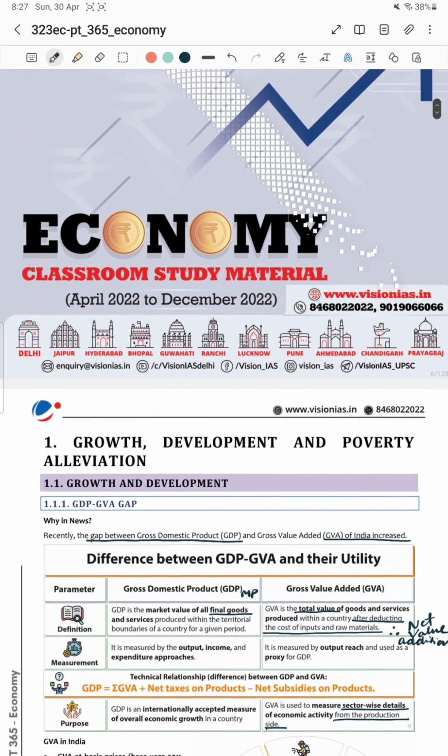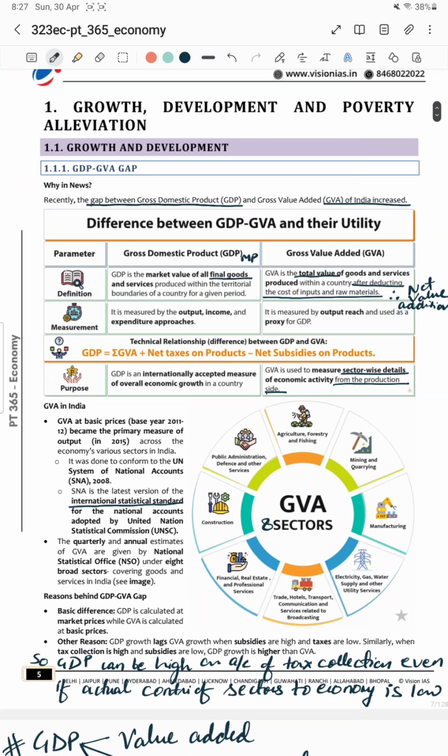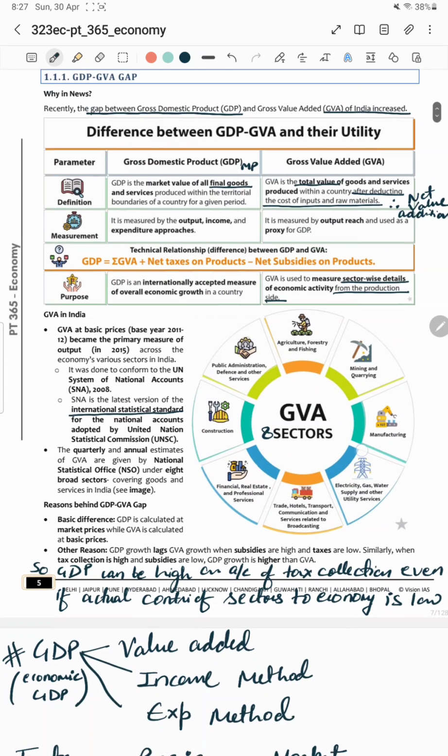So we'll start with the very first theme, which is growth, development, and poverty alleviation. There has been news that the gap between the GDP and the gross value added of India has increased. So for that, we first need to understand what is GDP and what is GVA. GDP is calculated at market price. It is the market price of all goods and services produced within the territorial boundary of the country.